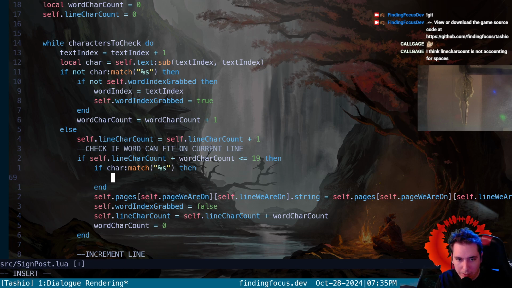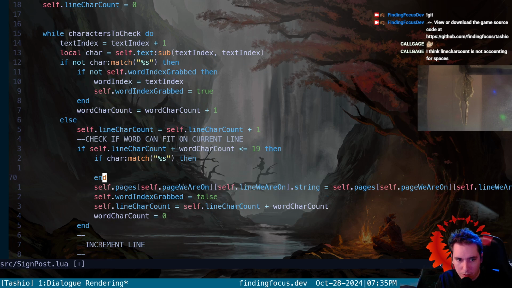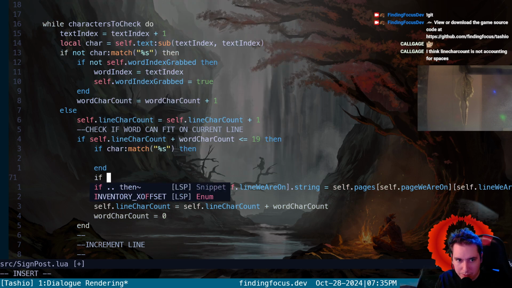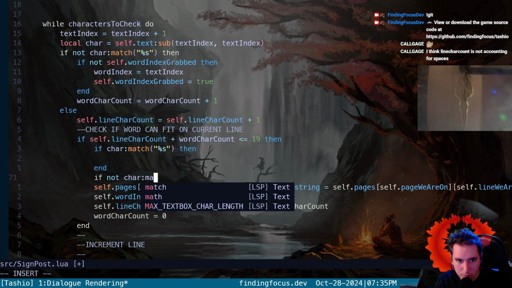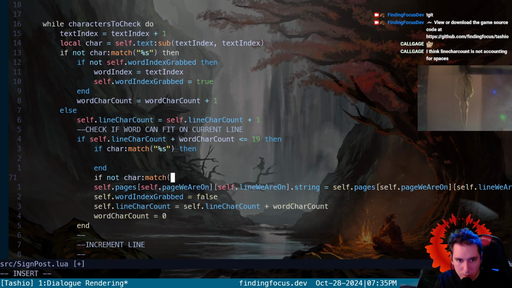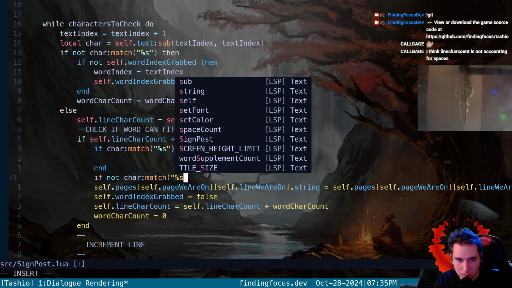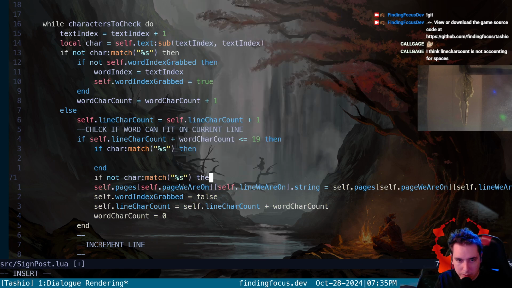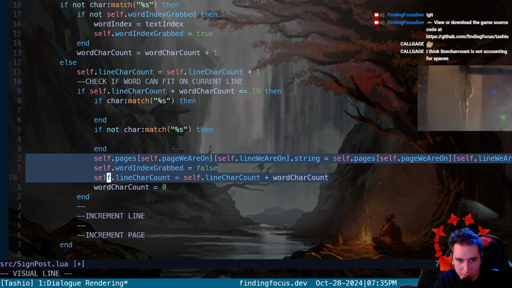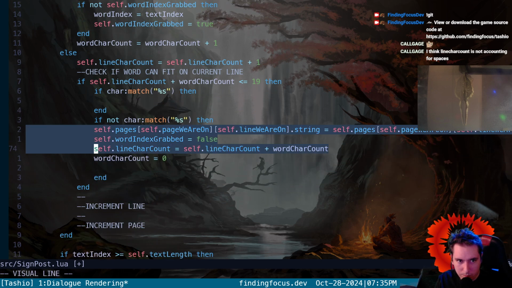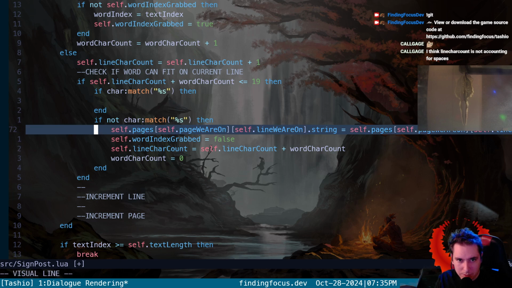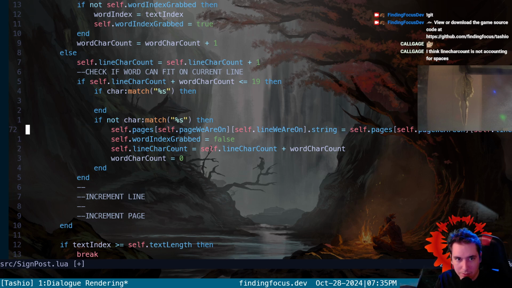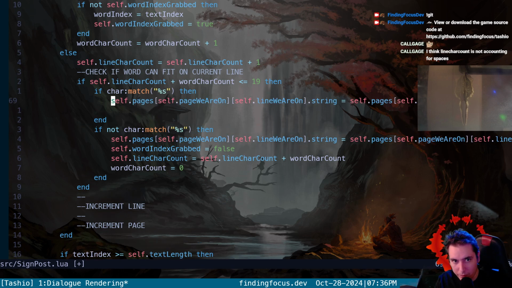So maybe what we can do, and then maybe here we say if we're not a space, go ahead and do this old stuff we used to do. If we are a space, we're just going to append one space character.